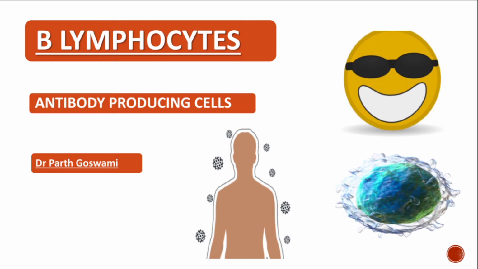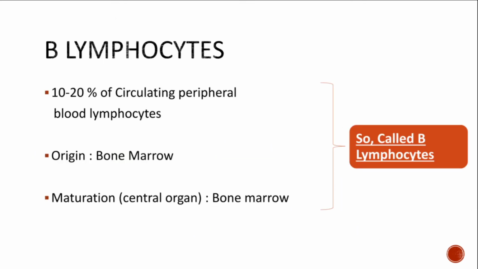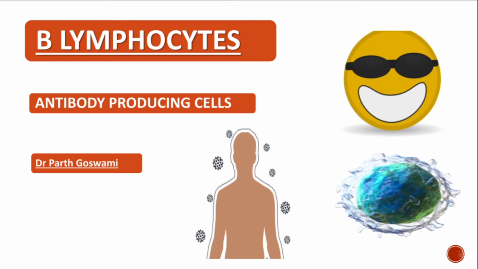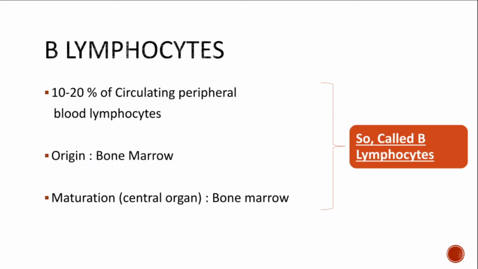Today I am going to teach you about B lymphocyte. Now before you see this lecture, I request you to see all my videos on immunity, and for that you can check the playlist or you will find the link in the description section. So first I request you to see my videos on immunity, then it will be very easy to understand the B lymphocyte. Alright. So this particular lymphocyte is an antibody producing cell. This is the only lymphocyte which does the function of antibody production.